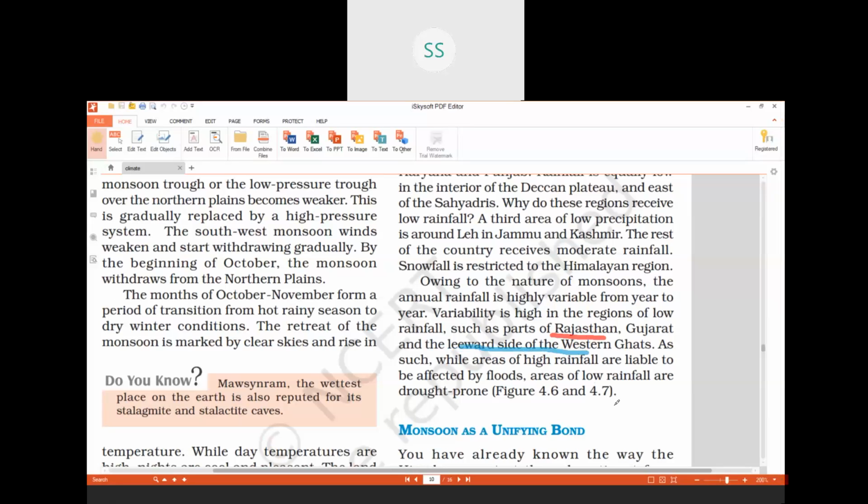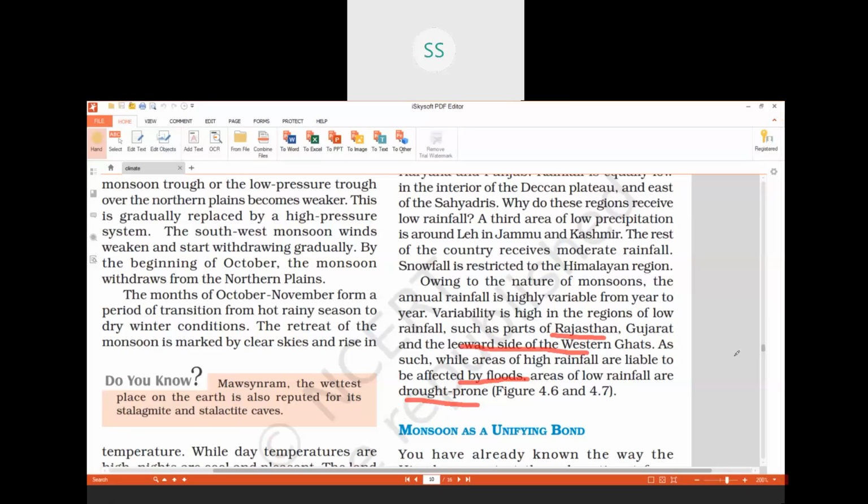And some areas receive floods, while some are drought prone. So there is so much uneven distribution of rainfall in India, children. If the question comes that rainfall in India is uneven, justify the statement by giving examples, then you have to give these three examples, write why some regions receive low rainfall, and write that some regions are affected by floods like Assam, and some regions like Western Rajasthan are drought prone. That's what you have to give, children.